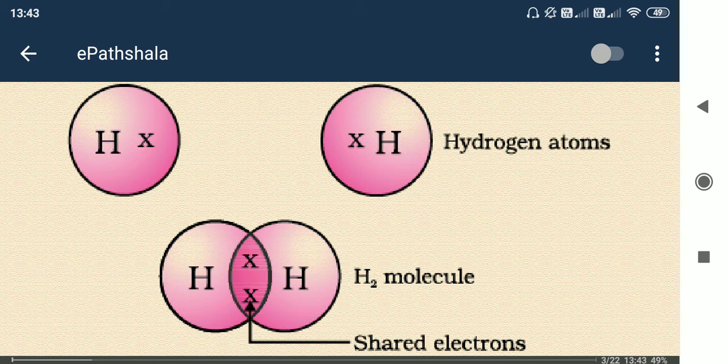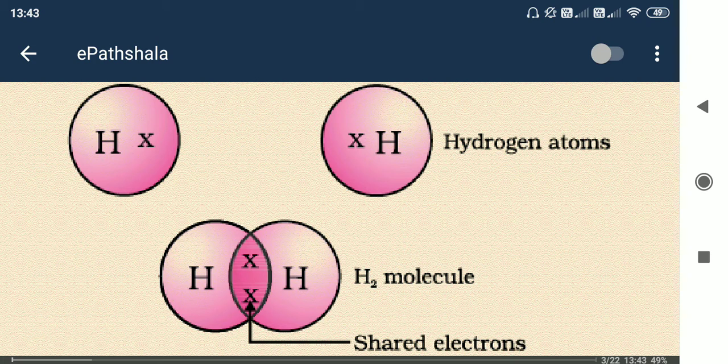So ultimately we can see that every hydrogen atom seems to have two electrons: one is its own electron and another one is from the other hydrogen atom, right? So ultimately it seems to have two electrons. By sharing these electrons, they form a covalent bond.